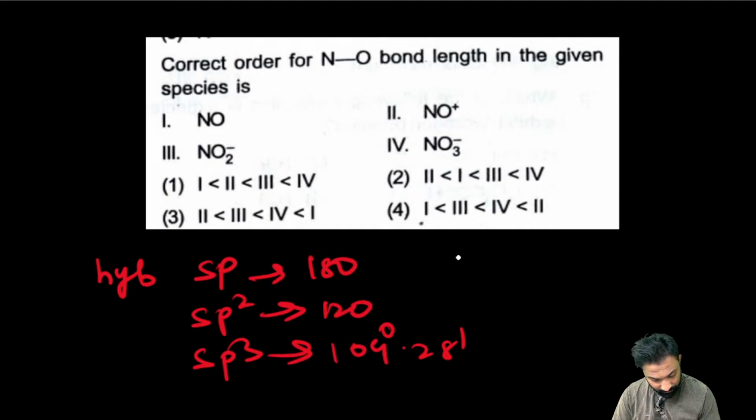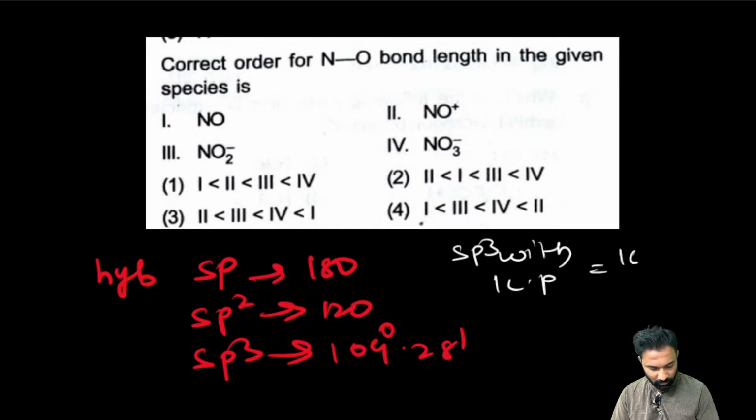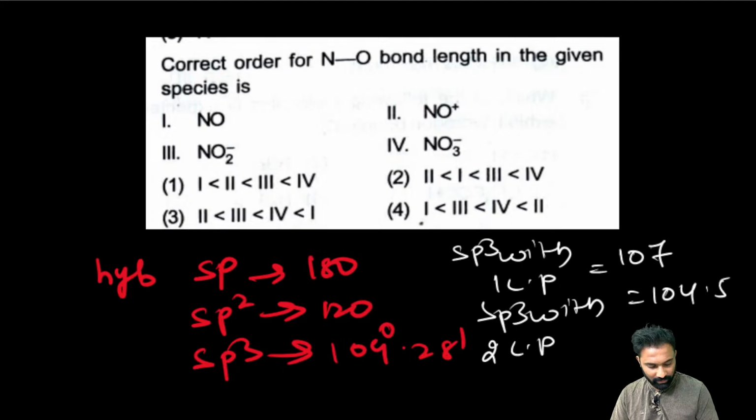Right? Next one. sp3 with one lone pair is 107. sp3 with two lone pairs is 104.5 degrees. Now from the bond angle you cross check. From the hybridization you cross check and get the answer.